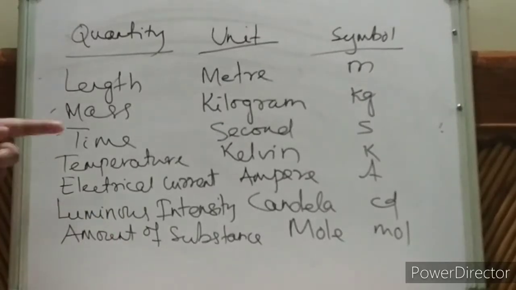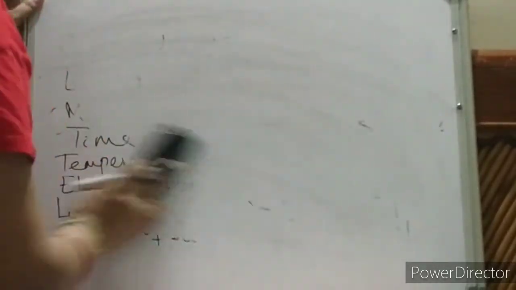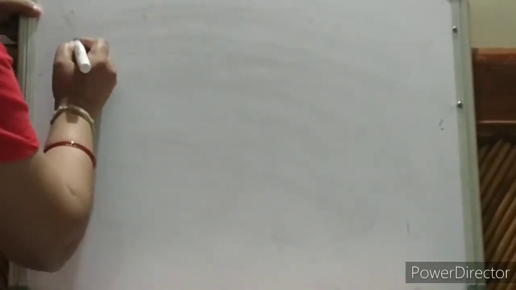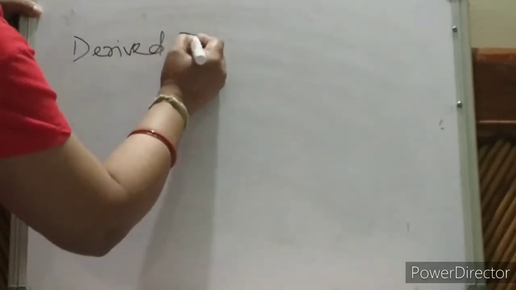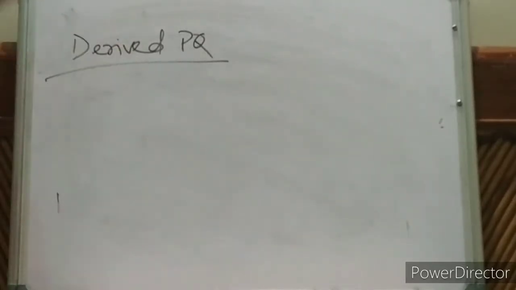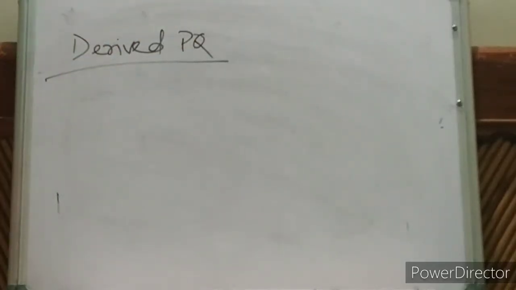Now we will discuss the derived physical quantity. What is derived? As the name suggests, derived means it is derived from something. So how will you get your derived physical quantity? You have to use fundamental physical quantities.